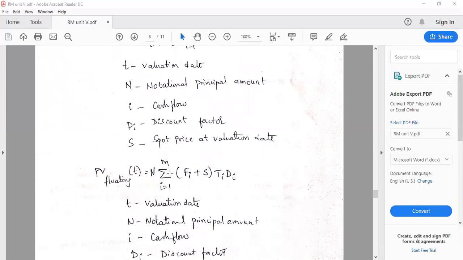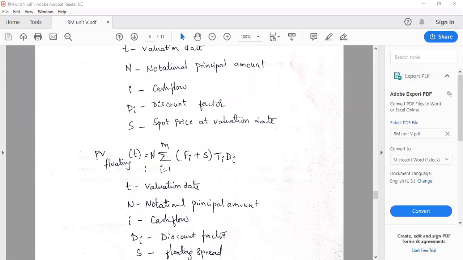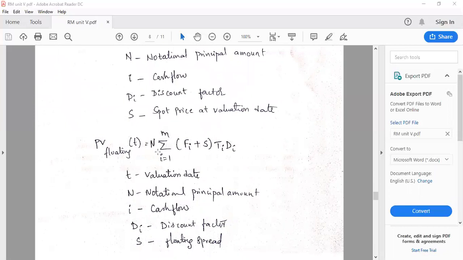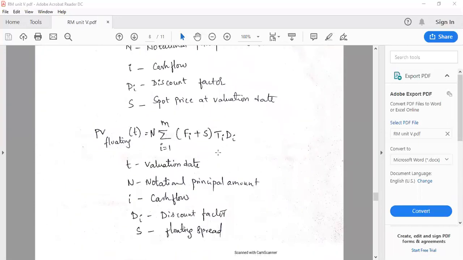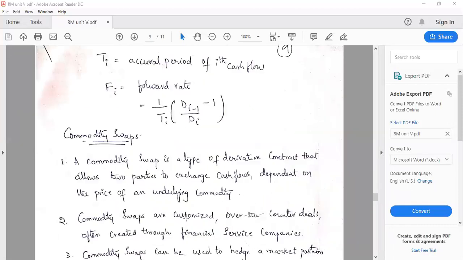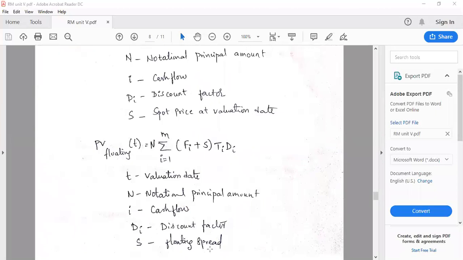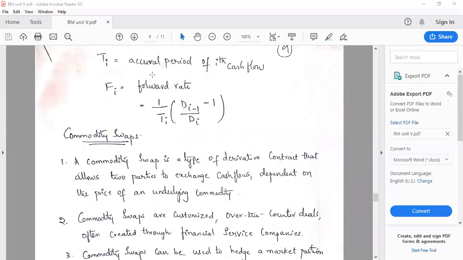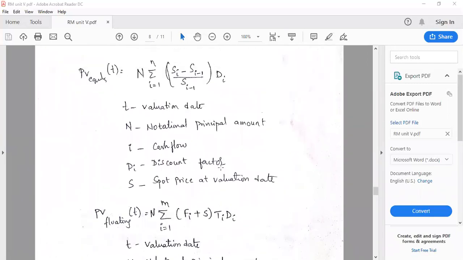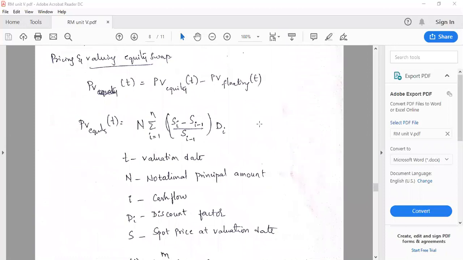Like how the present value of the floating at T, where T is the valuation date, is N into sigma i equal to 1 to M of (F_i plus S) into T_i D_i. So here the new terms that you came across are T_i and D_i. Let us see what they are. N is the notional principal, i is the cash flow, D is the discount factor, and S is the floating spread. Now T_i is the accrual period of the ith cash flow, the accrual period time, and F is the forward rate. A forward rate also can be calculated by using this formula. So if you substitute all these, finally you will get the value of the equity swap.